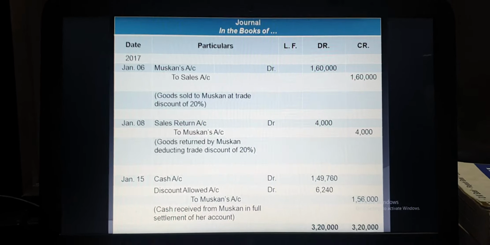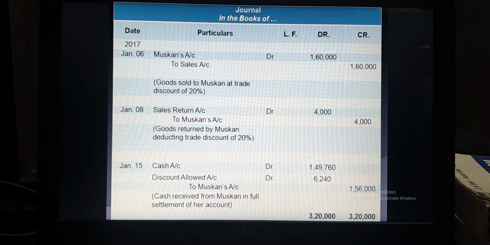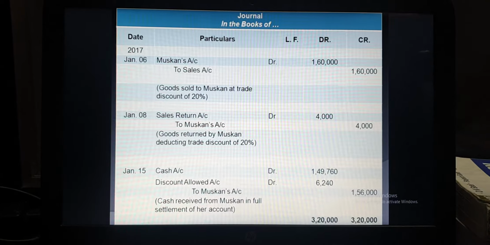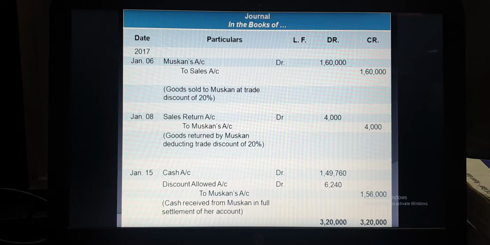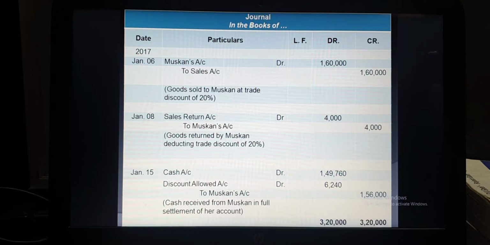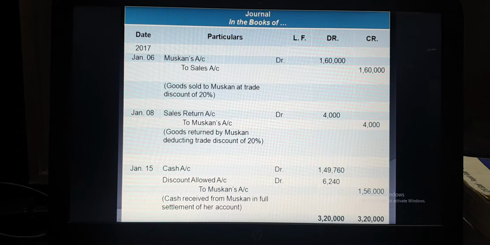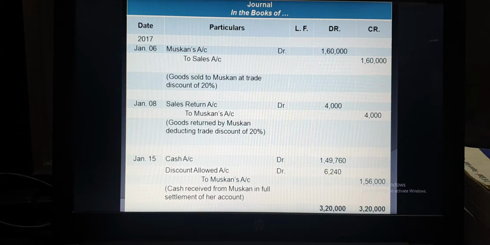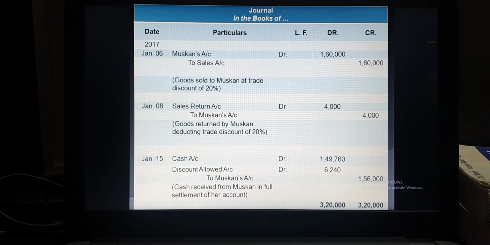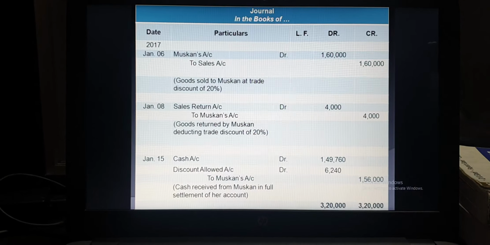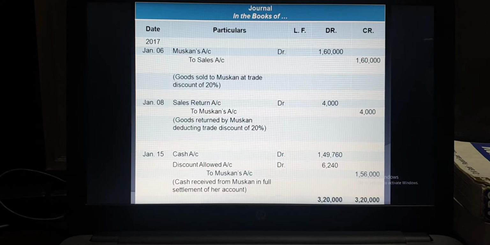Now from Muskan we have to receive 1,56,000. So who is the giver? Muskan, so Muskan is credited by 1,56,000. On that we have to calculate 4% discount, which will be debited to discount allowed account, that is 6,240, which is 4% of 1,56,000. And the rest of the amount we will receive in cash, that is 1,49,760. We allow 4% on 1,56,000 and the rest of the amount is received in cash.